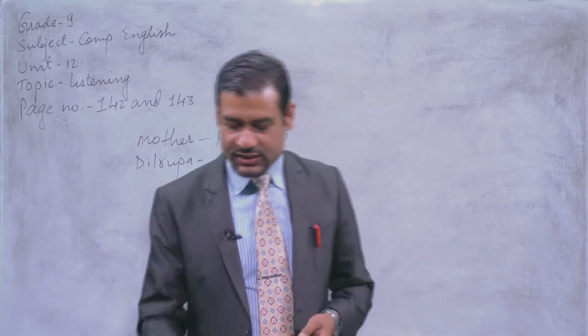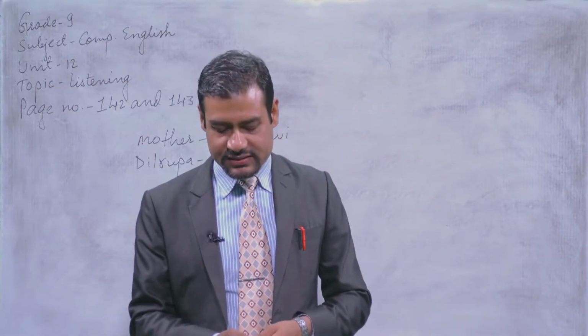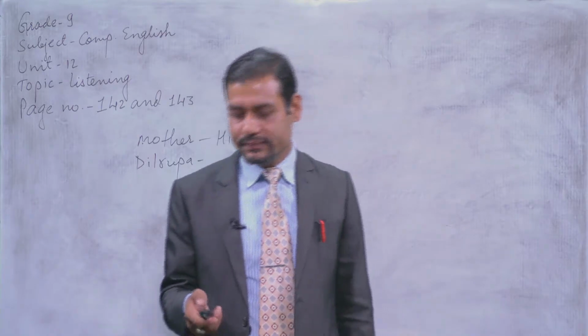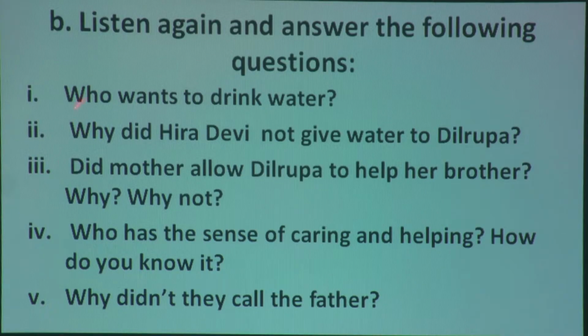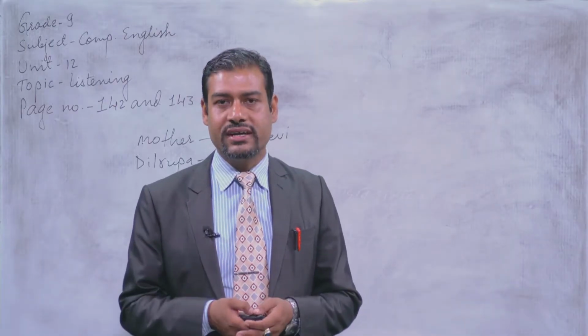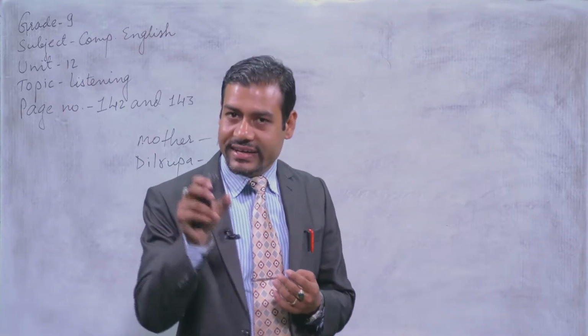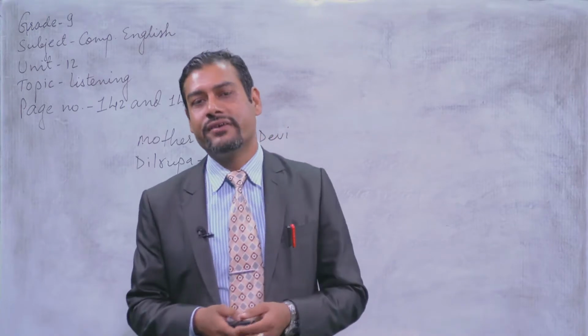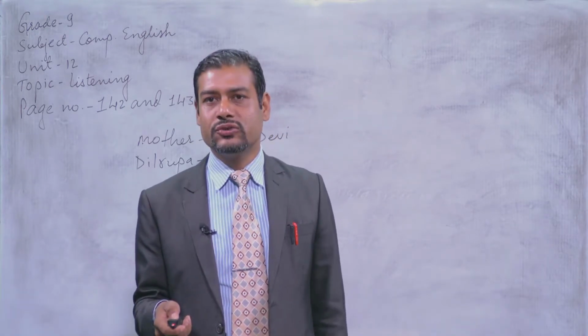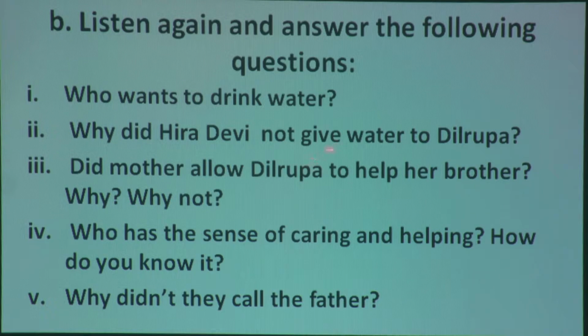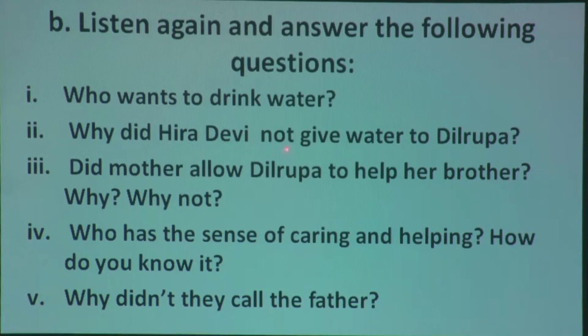Alright, so first of all, look at the question. See, what is question number 1? Who wants to drink water? Remember the question, okay? So that it will be easier for you to catch the key words to write your answers. Question number 2. Why did Hira Devi not give water to Dilrupa? Question number 2 once again. Why did Hira Devi not give water to Dilrupa?